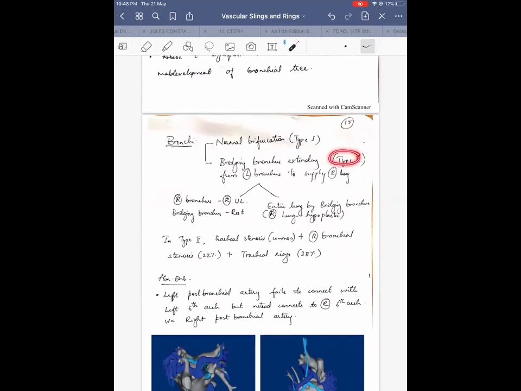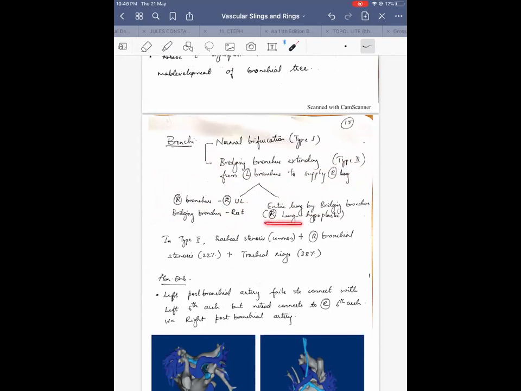Otherwise, in type 2, there will be a bridging bronchus extending from the left bronchus, which is going to supply the right lung. That is called a bridging bronchus, just like any bridging collateral. In type 2, you again have two subsets: one where there is a right bronchus supplying only the right upper lobe, and the bridging bronchus supplies the rest of the lung, or the bridging bronchus supplies the entire lung and there is no right bronchus.